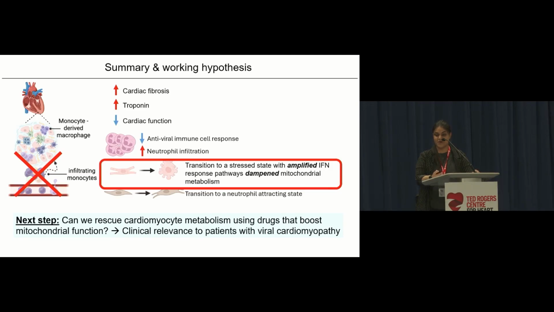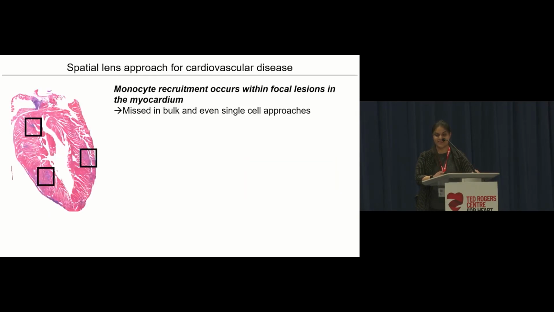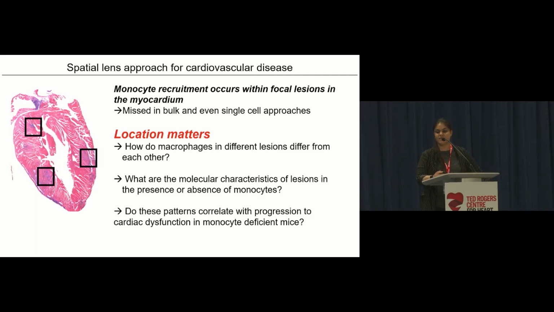But to me, I think the most exciting next step for me is taking a spatial lens for cardiovascular disease. Because the fact is that monocyte recruitment doesn't happen randomly. It happens within specific focal lesions in the myocardium that we miss in both bulk and single cell approaches. And so location matters, and I'd like to dive a bit deeper into spatially regulated macrophage responses in viral myocarditis.